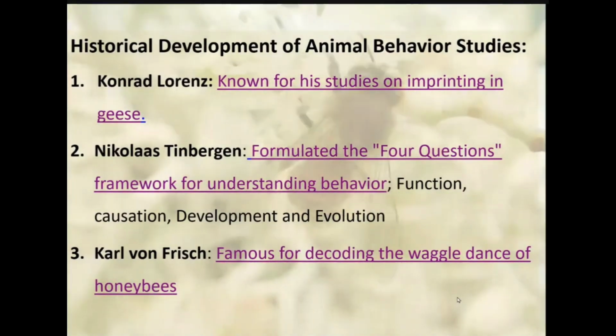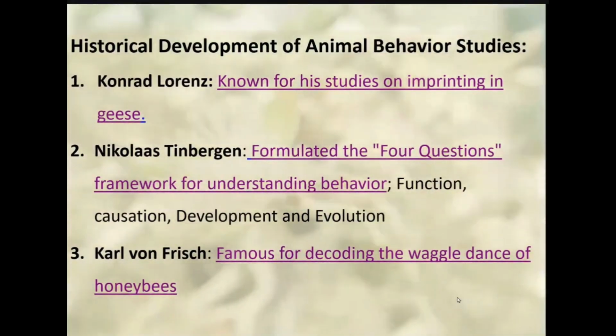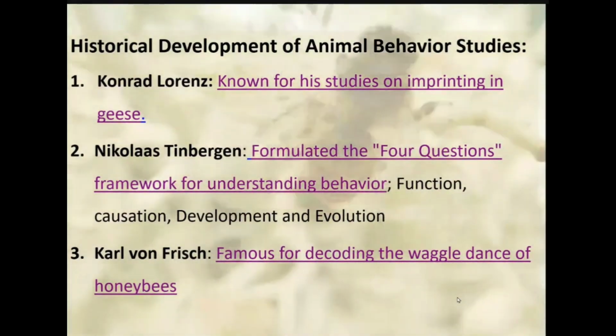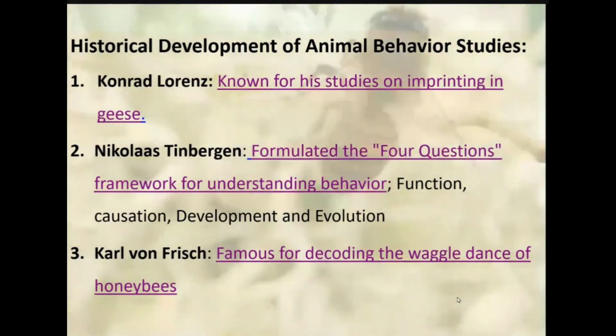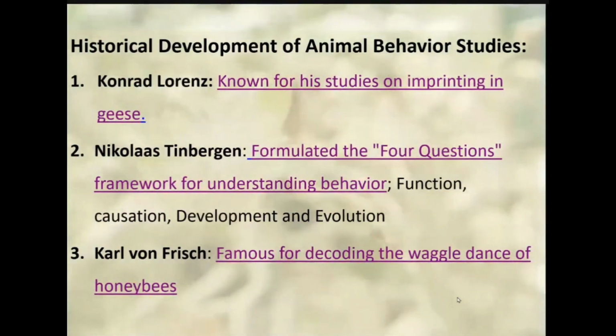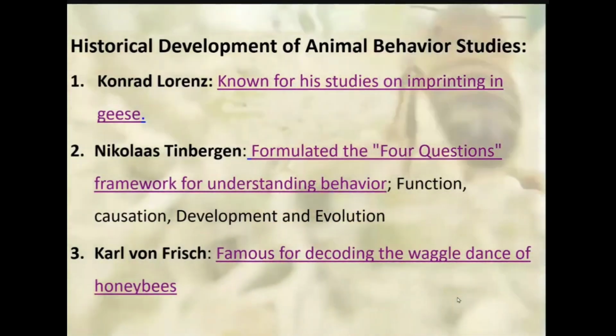I'm telling you about imprinting occurring in a species-specific way, occurring at a specific and sensitive period in the animal's life.